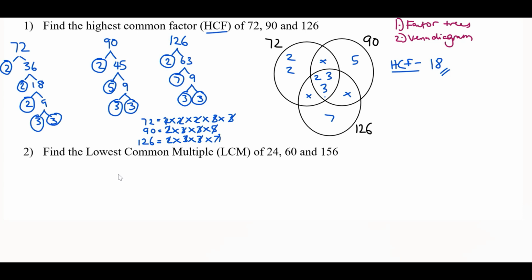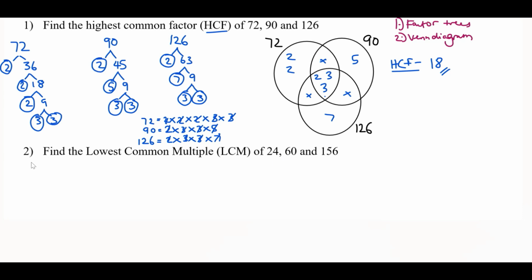Moving on to the next question. Here we need to find the lowest common multiple of, again, three numbers, 24, 60, and 156. So let's go ahead and start with our factor trees. For 24, we can do 2 and 12. For 12, we can do 4 and 3. For 4, we can do 2 and 2.